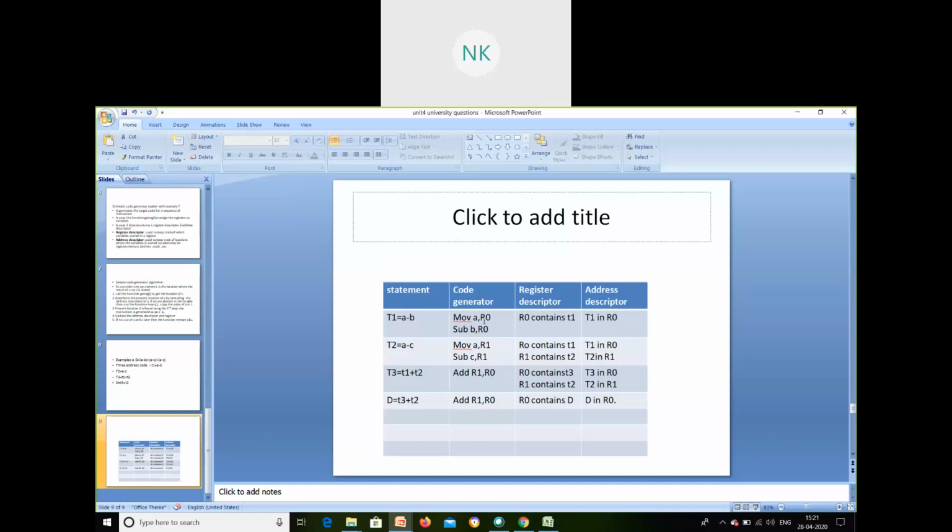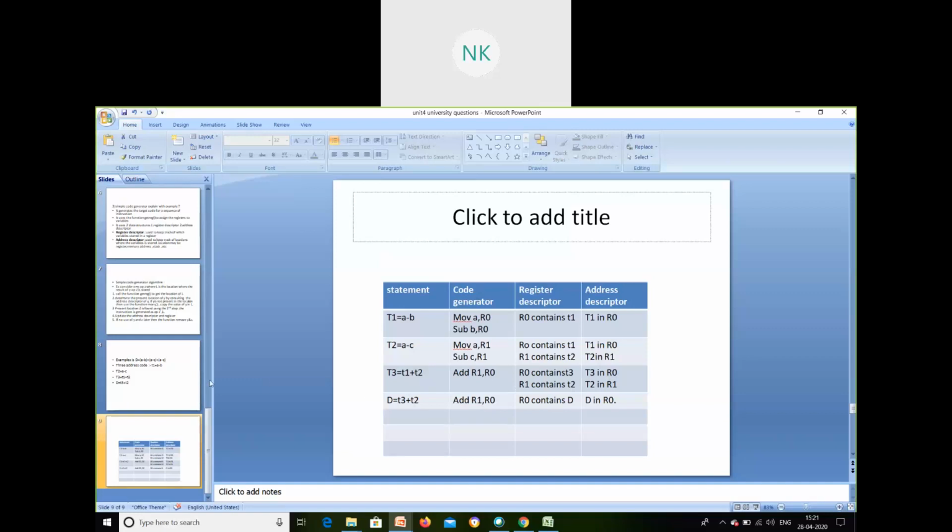Previously R0 was holding T1. Here my R0 is going to be updated as T3. See, R0 contains T3. Now my R1 will be containing which variable? R1 contains T2 only. Why am I keeping R1? Because I require it to compute the last step. So T3 in R0, T2 in R1.